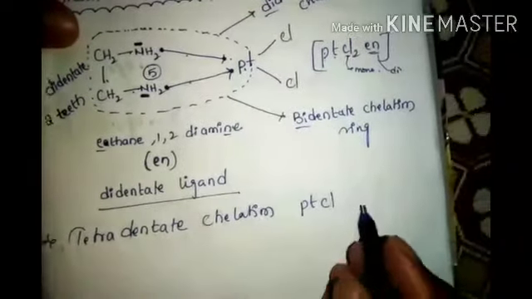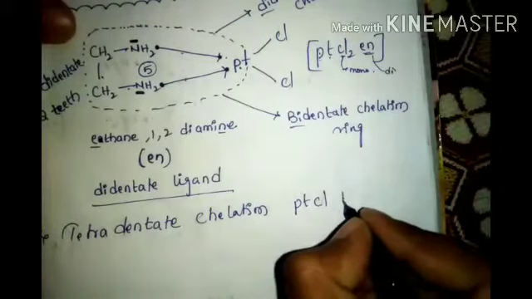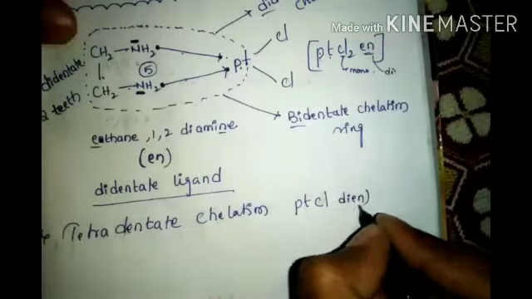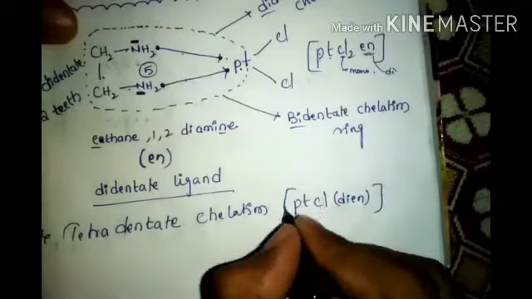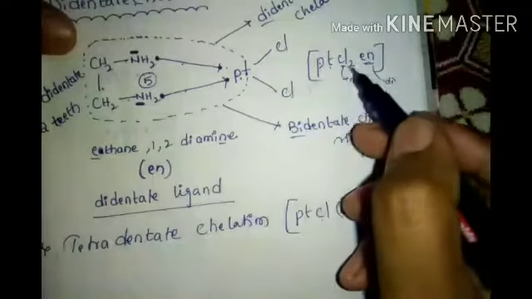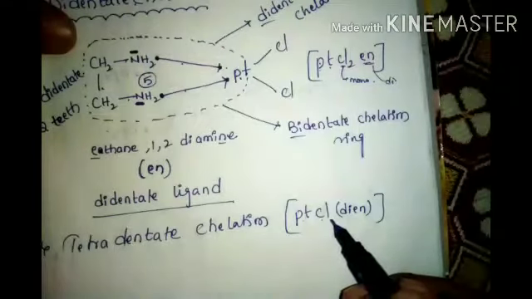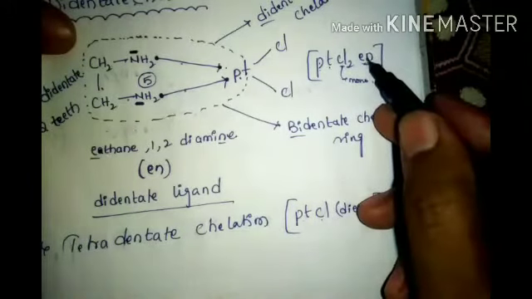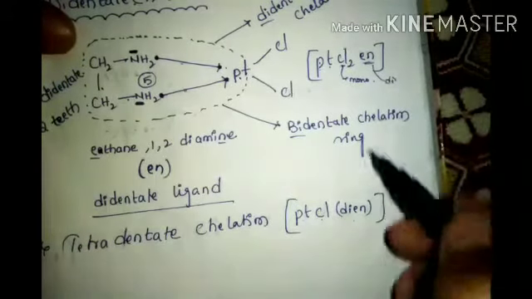Second compound, tetradentate: PtCl diene. One Cl decreases here, here one extra Cl is there. Here diene, en only. Here in diene, 2 en will come.